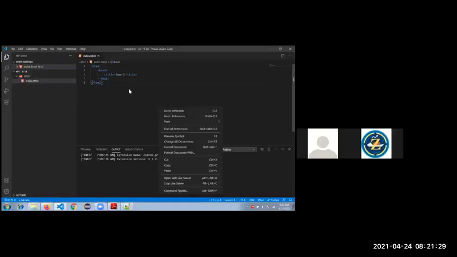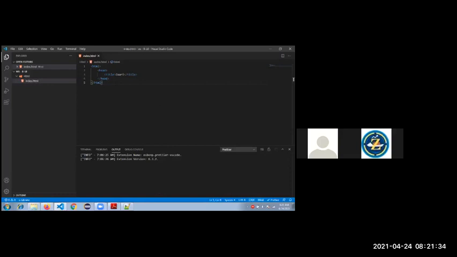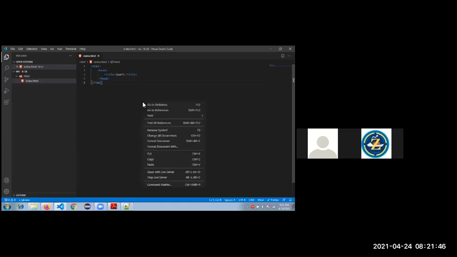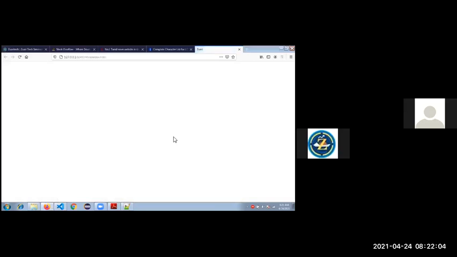Okay, see, we have an option here, or in this IDE, right? If you're not using VS Code, no problem. In the beginning of the session itself I said how to open that HTML file. Right click. If the Live Server extension is installed in your IDE, then right click on this page and choose open with Live Server. If you click on this, the page will open.